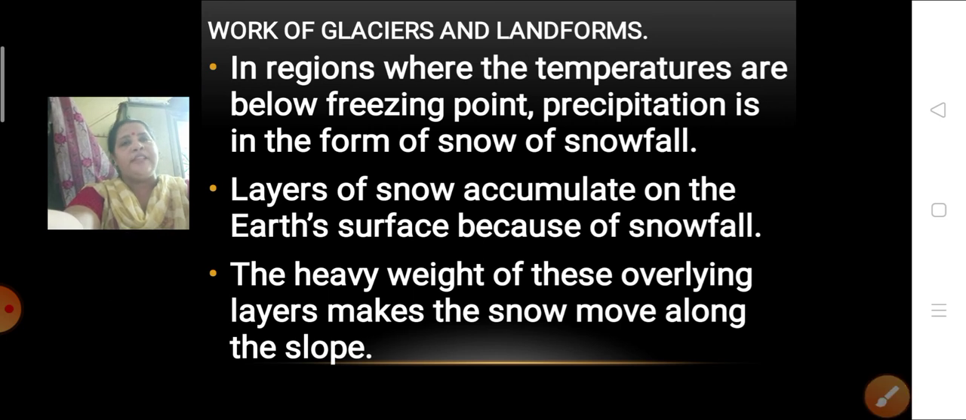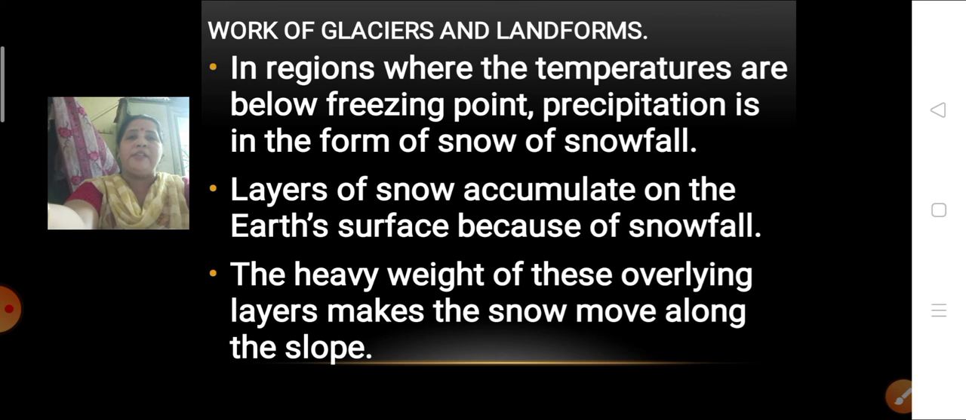Now the next thing we are going to learn is the work of glaciers and landforms. In places where the temperature goes below the freezing point, the precipitation takes place in the form of snowfall, and the snow gets accumulated one above the other in layers. Because of the accumulation, it becomes very heavy. The heavy weight from above makes the snow move along its way. The snow starts moving along the way.